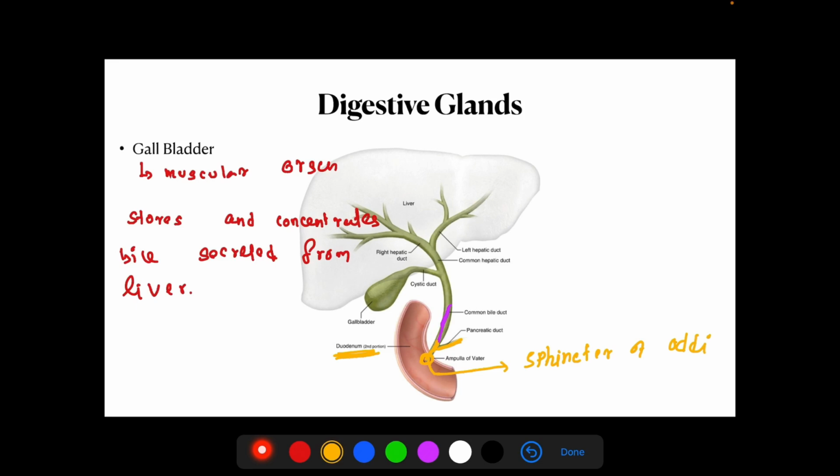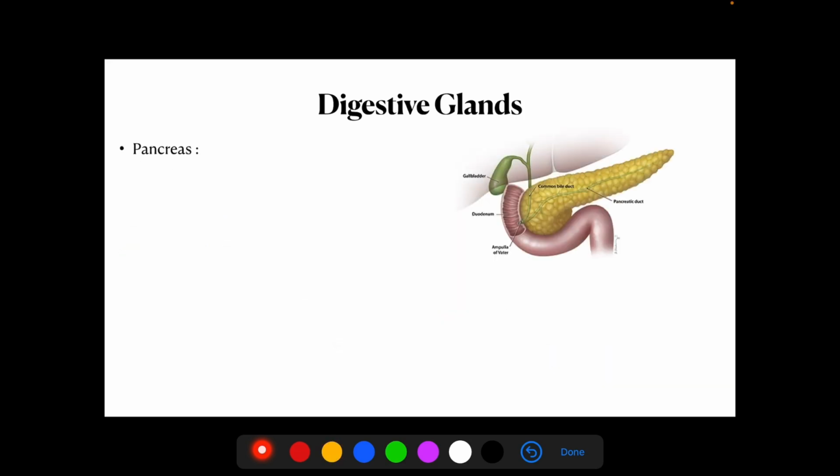This opening is guarded by a sphincter known as the sphincter of Oddi, the junction between the hepatopancreatic duct and the duodenum.